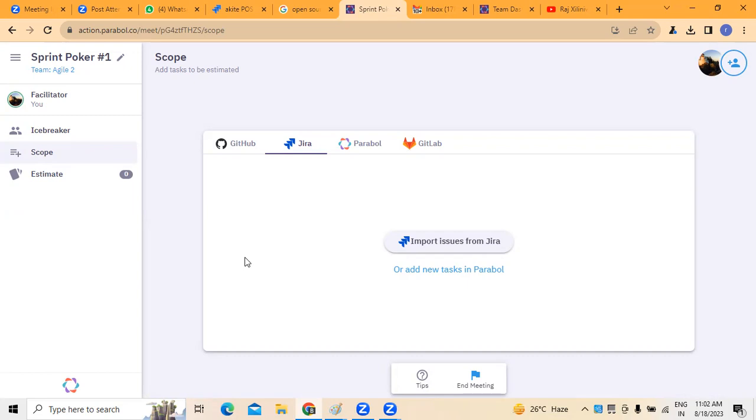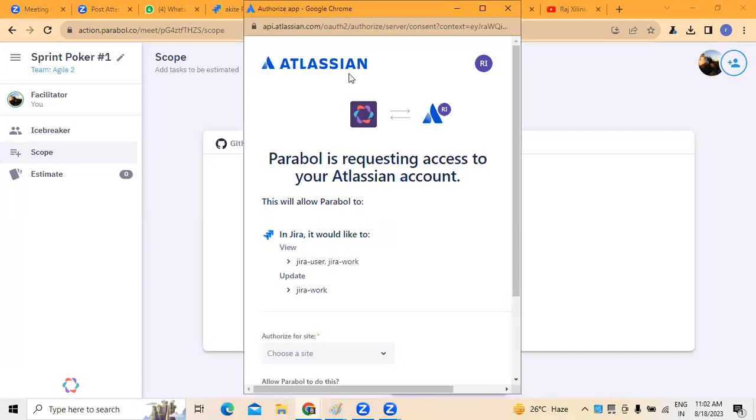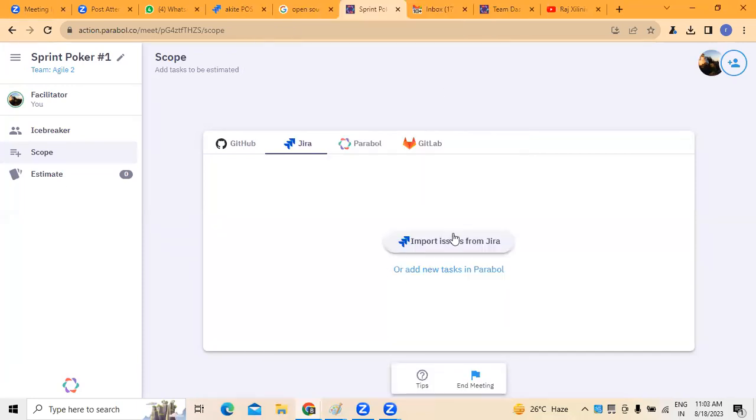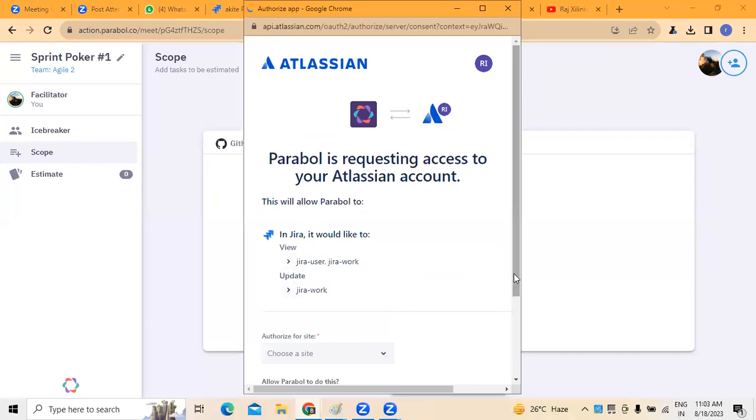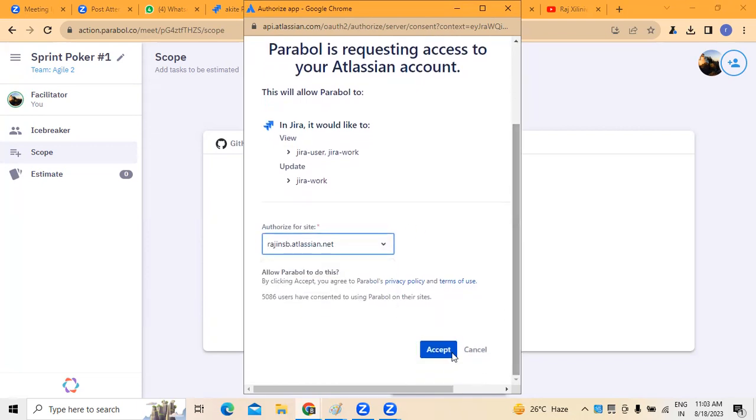So now we have to import issues. I already have a Jira board, where I can import them. Here you can see there is an option called import issues, where we have to choose the site, which I have chosen, and I click on accept.